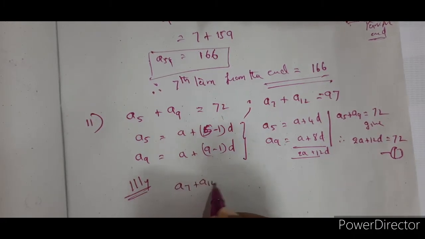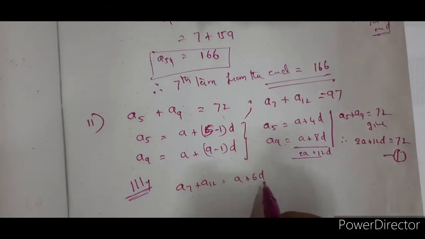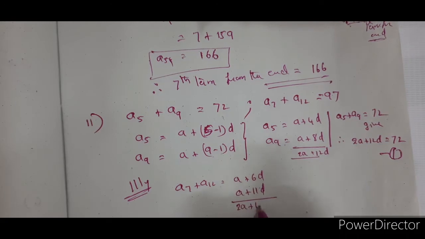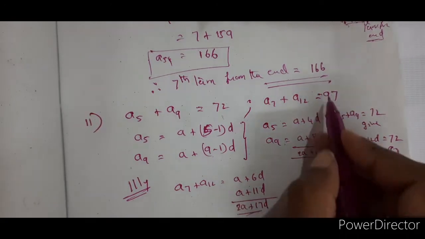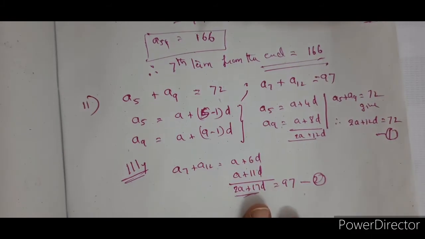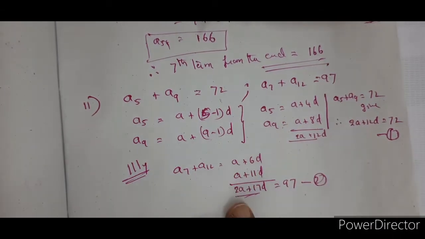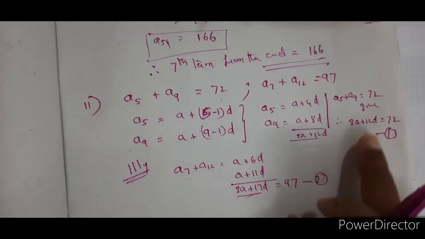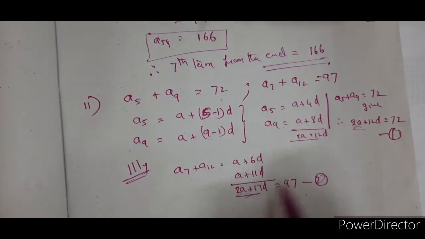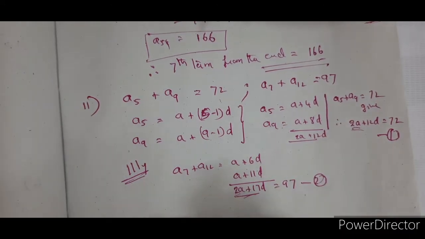A7 plus A12 is equal to A plus 6D plus A plus 11D, which is equal to 2A plus 17D. This is given as 97, which is equation 2. I have written it directly, but you have to write all these steps. So now 2A plus 17D is 97 and 2A plus 12D is equal to 72 are the two equations. The 2A common terms are there, so it is easy to eliminate. Let us not simplify, let us directly eliminate.